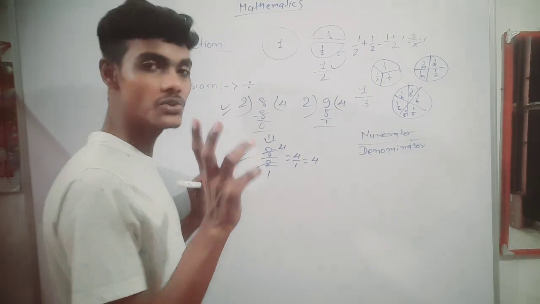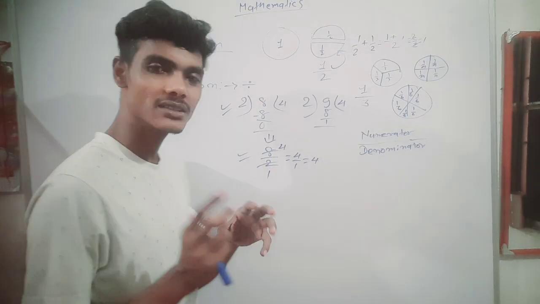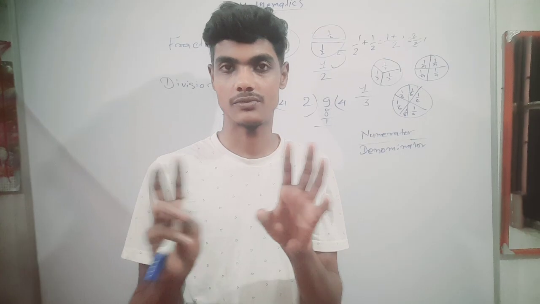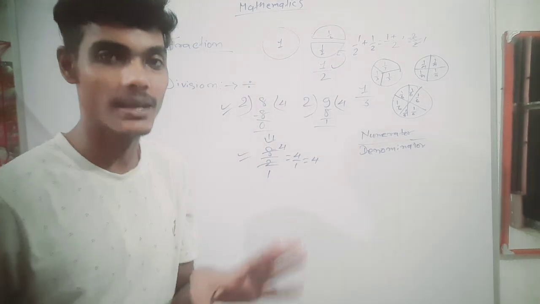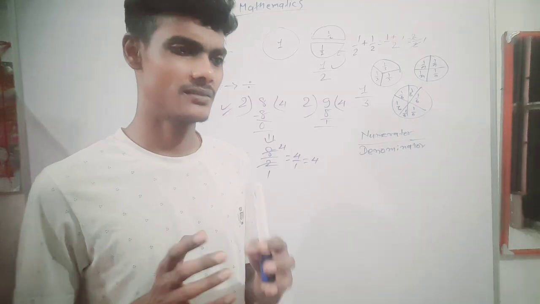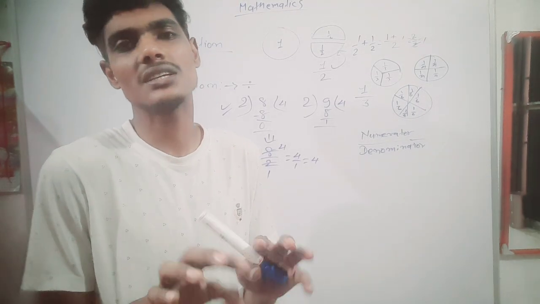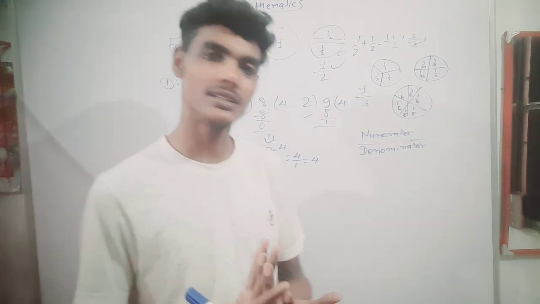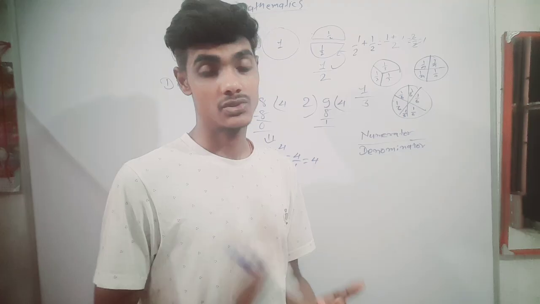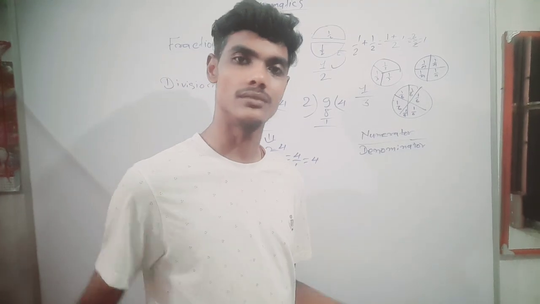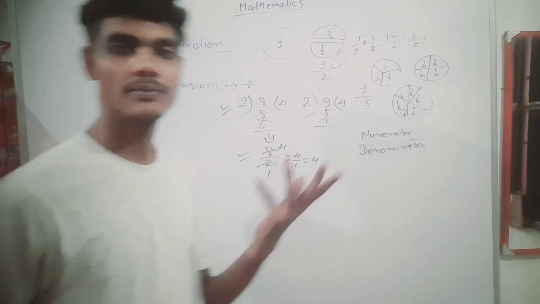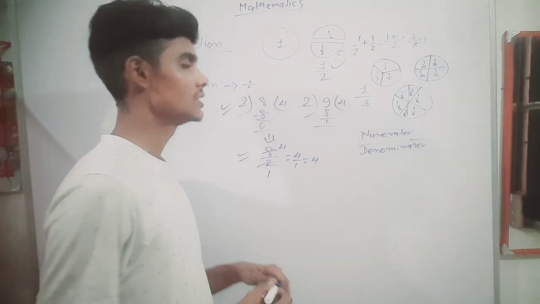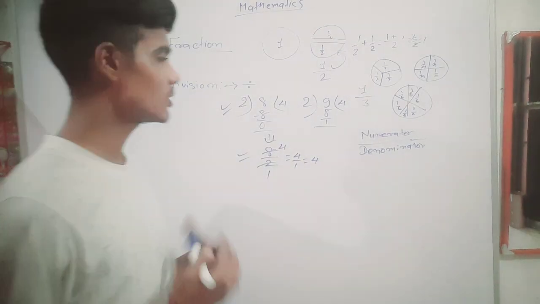So now I am telling you that division and fraction are the same thing, but the process is different. Both are the same thing. Only the representation is different. It looks like this and it looks like this, but it is the same thing. The solution of both terms is equal. Understand?